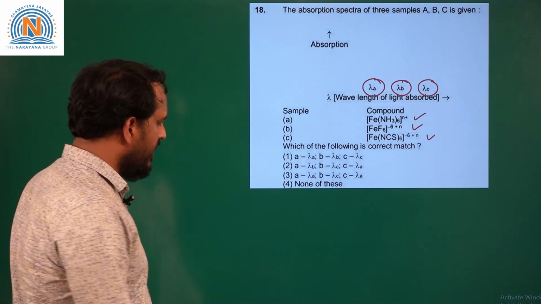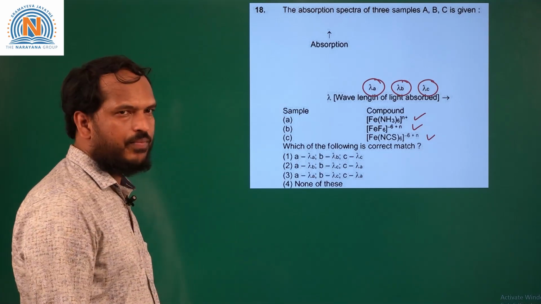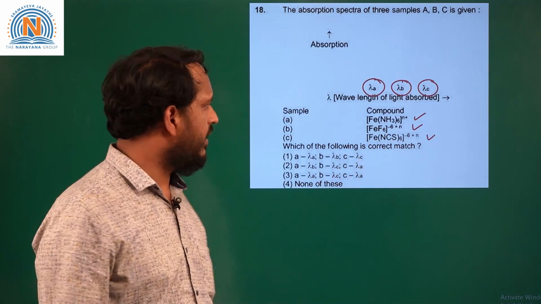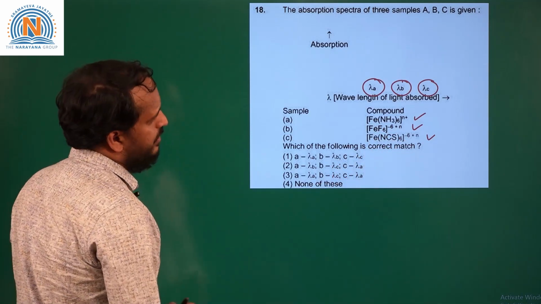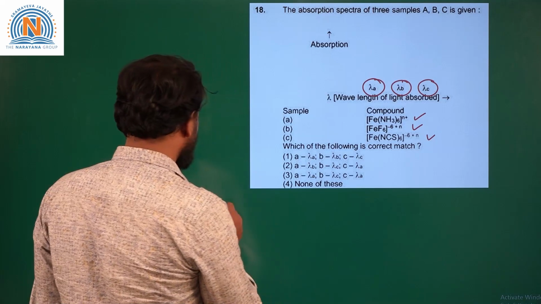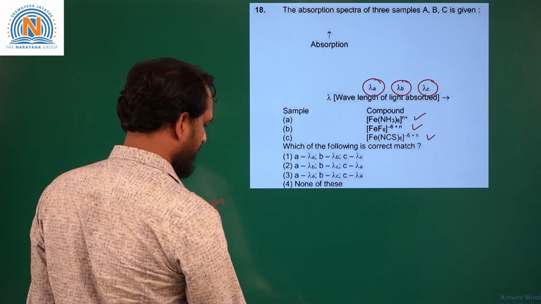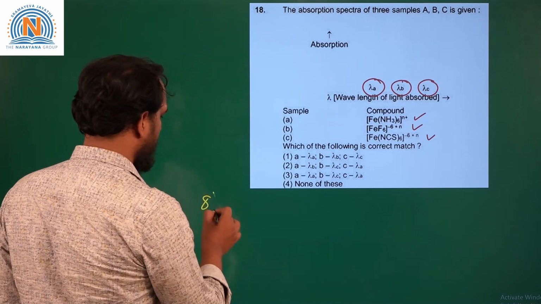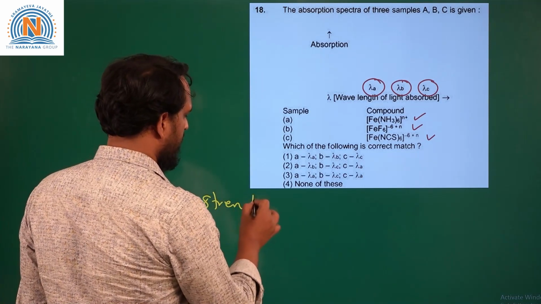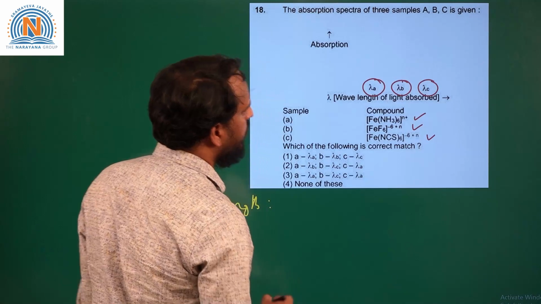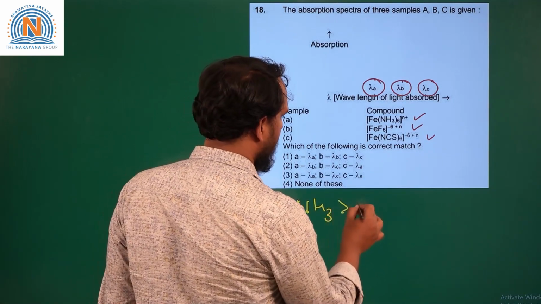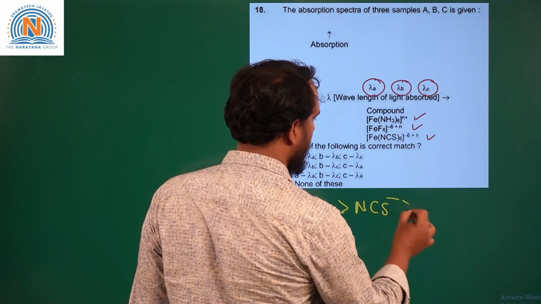This is based on the strength of the ligands. What are the ligands? NH3, F minus and NCS minus. According to the spectrochemical series, the strength of these ligands follows the order NH3 is more than NCS minus is more than F minus.